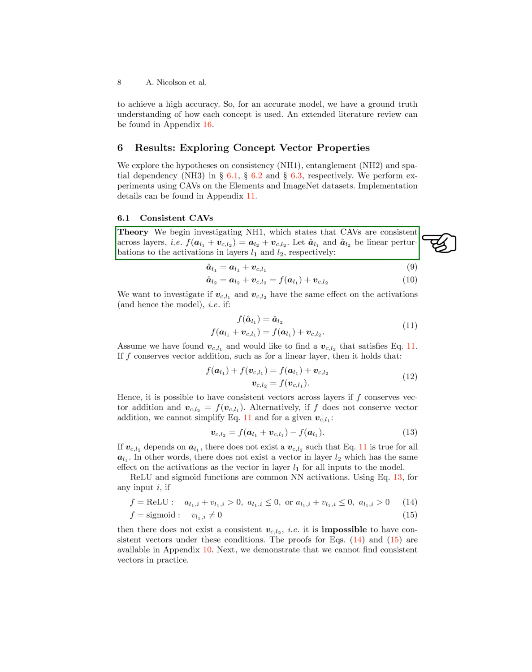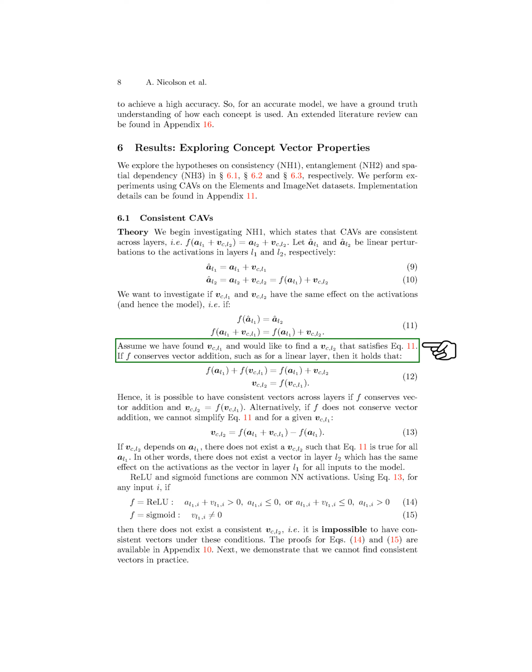To simplify, if we apply a concept vector, v_c_l_1, in one layer and another concept vector, v_c_l_2, in a different layer, the impact on the model should be consistent. We introduce linear perturbations hat_a_l_1 and hat_a_l_2 to the activations in layers l_1 and l_2 respectively. Our goal is to determine if the concept vectors v_c_l_1 and v_c_l_2 have the same influence on the activations and consequently on the model.